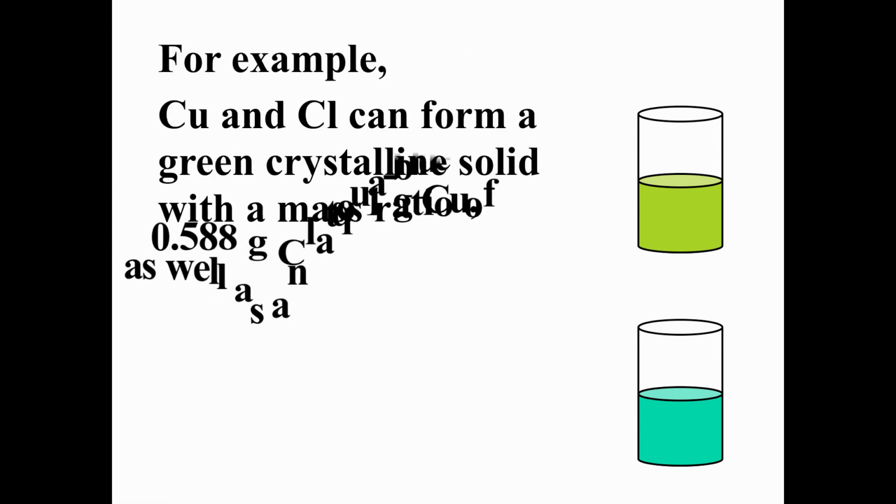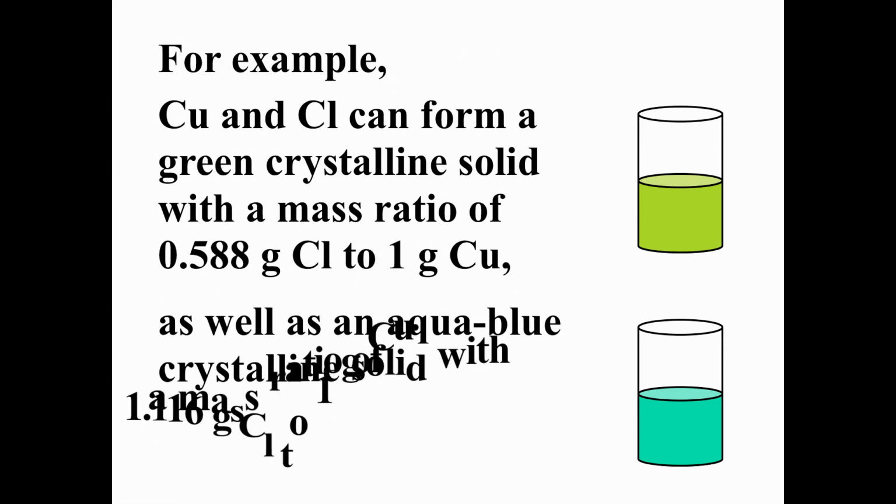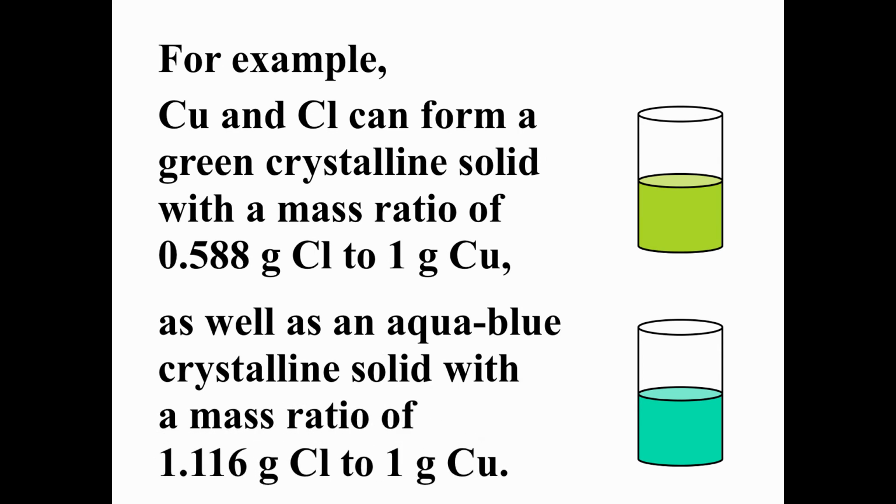Now let's look at a simpler example for the next principle, and that is a pair of compounds formed by copper and chlorine. Copper and chlorine can form a green solid that has a mass ratio of 0.588 grams of chlorine for every 1 gram of copper, and it can also form a sort of aqua blue or teal colored solid with a mass ratio of 1.66 grams of chlorine for every gram of copper.